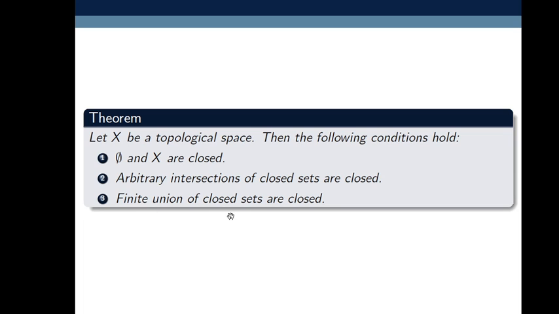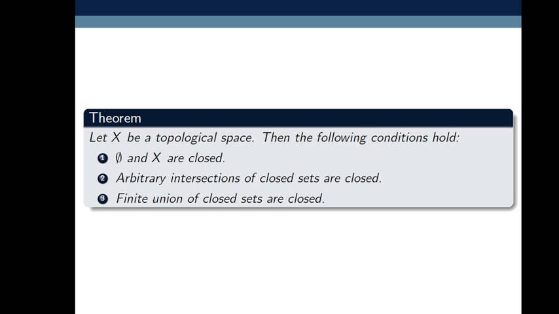the arbitrary union of elements belonging to that set is open. So here I am exhibiting that in the case of open sets, we take an arbitrary union of open sets is open, but in the case of closed sets, we take an arbitrary intersection of closed sets is closed.